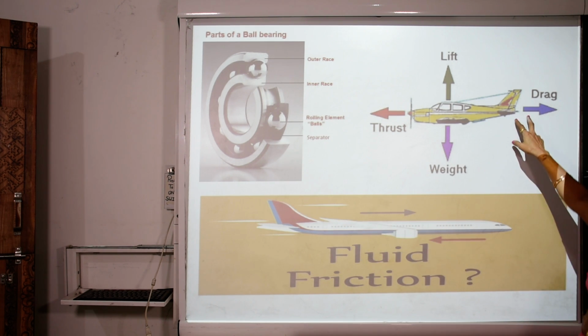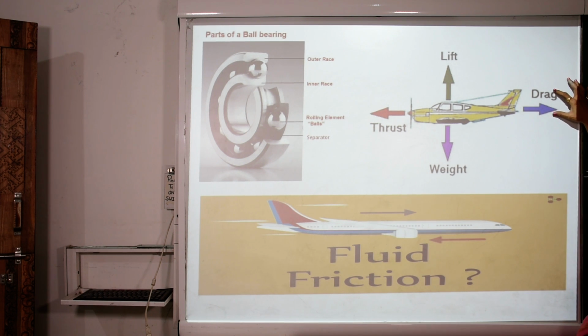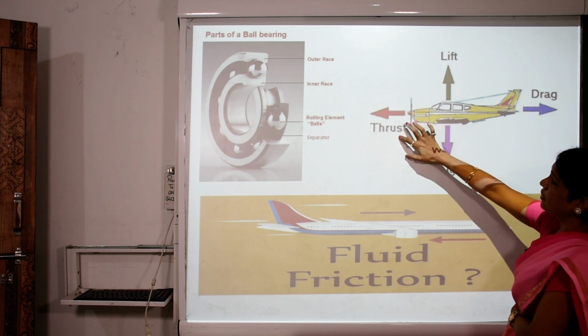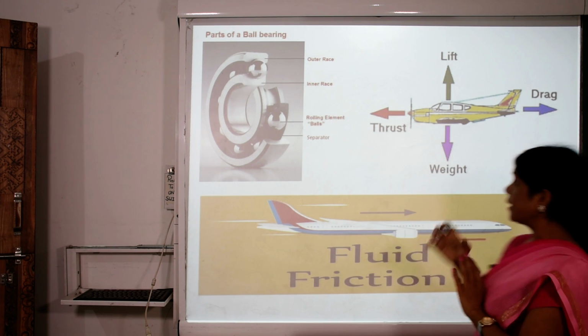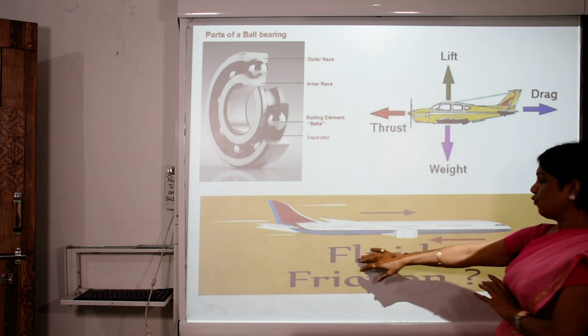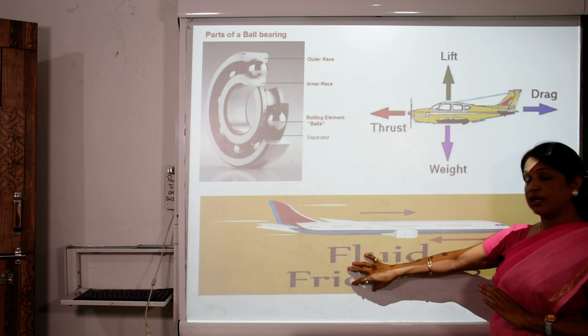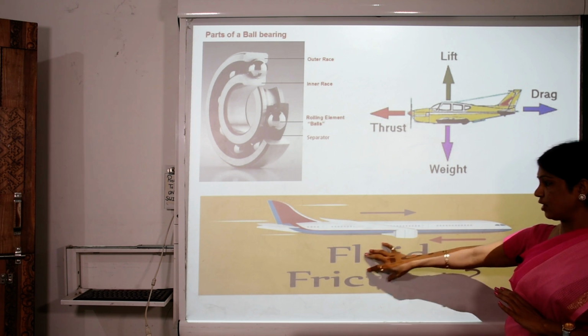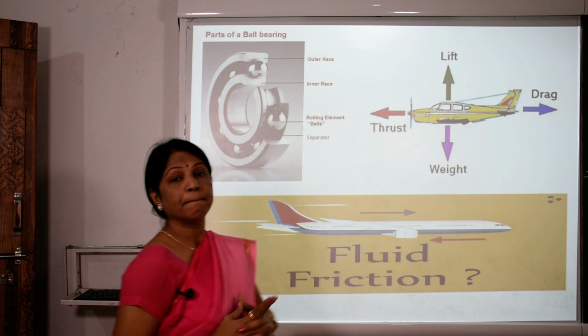Now here is one more example of the plane, that is the action of drag, lift, weight and thrust. When these four principles are applied, anything can fly into the space. That is why it is called fluid friction, and due to this fluid friction the plane can fly into the space.